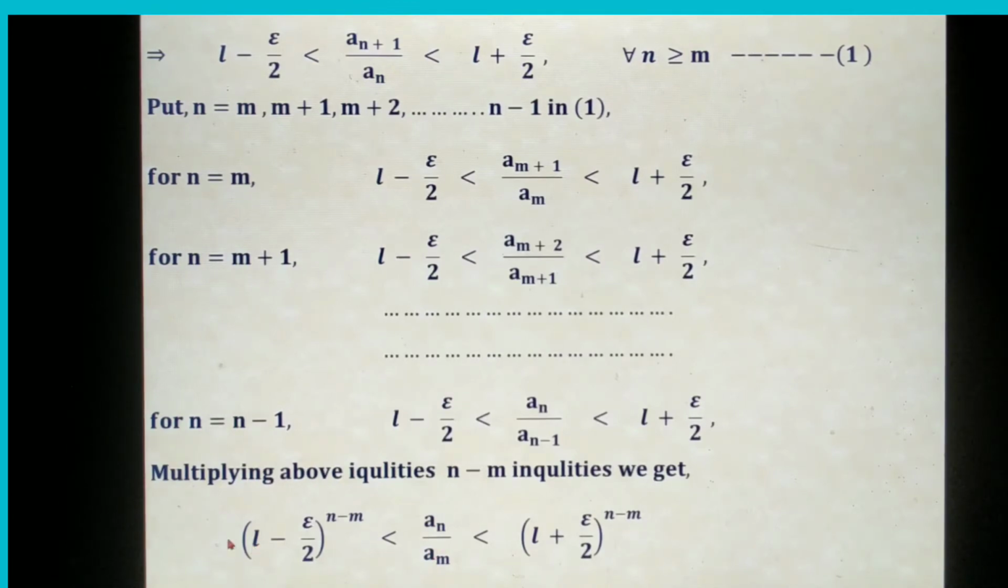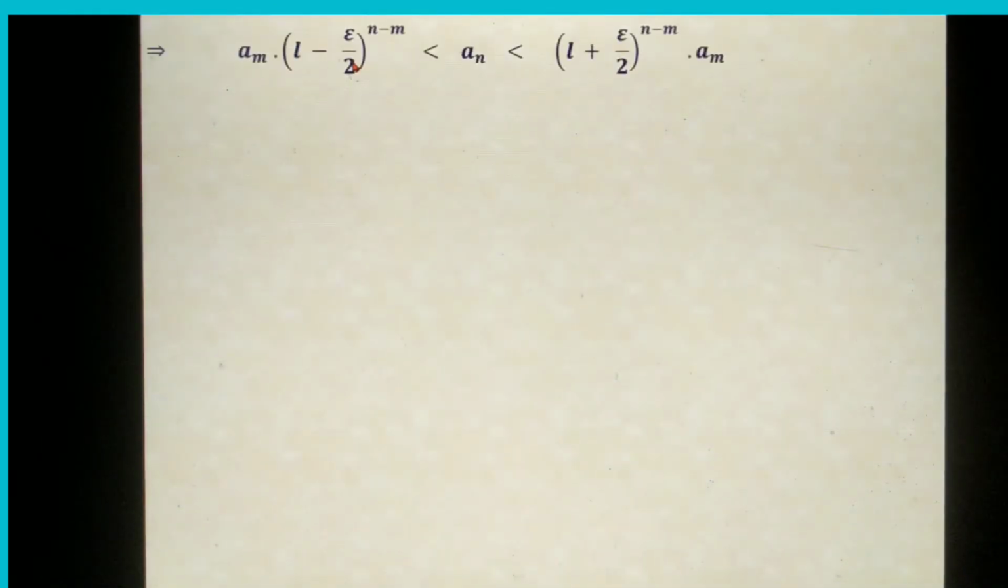Now the denominator a_m has been removed by multiplying throughout by a_m. Whenever multiplying by a_m, the a_m comes to the left side inequality and to the right side inequality, and we are left with a_n in the middle. So this is a_m into (L minus epsilon by 2) to the power n minus m is less than a_n is less than (L plus epsilon by 2) to the power n minus m into a_m.